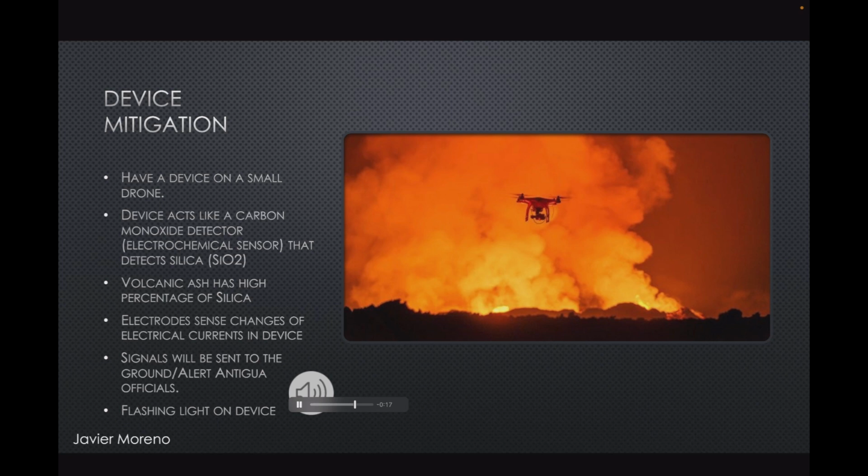The drone would also have flashing lights so that if large amounts are detected at night, the light would also alert officials. This device also allows the public to learn when the ash has finished falling. A common problem in ash cleanup is beginning when the ash deposits may still occur, which wastes time and resources.